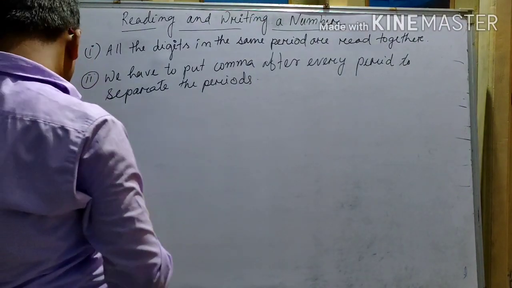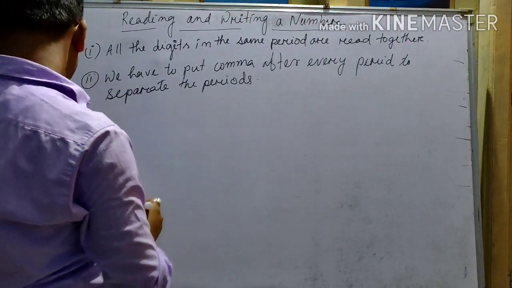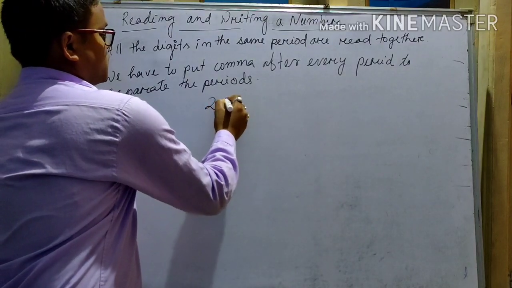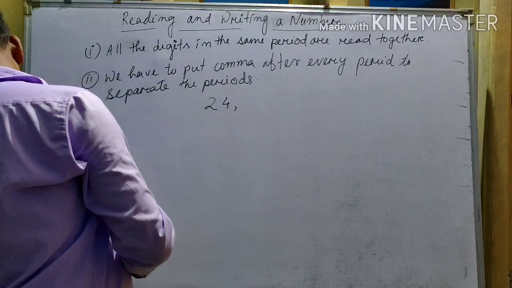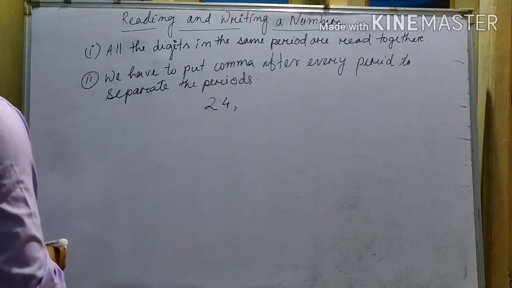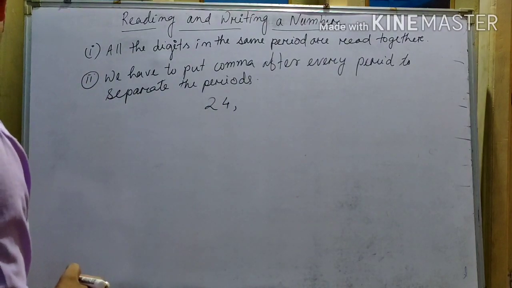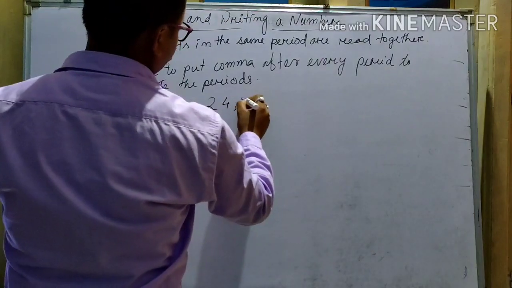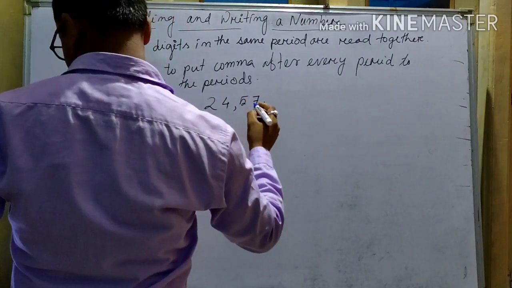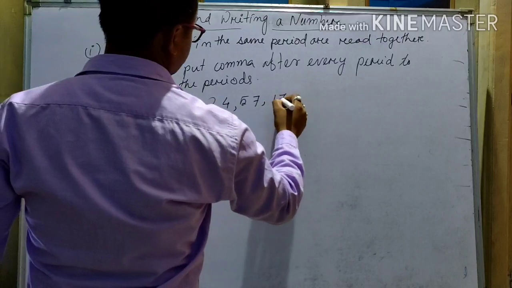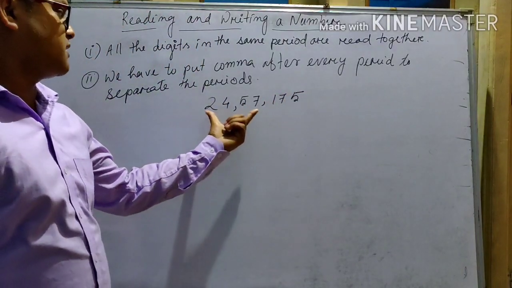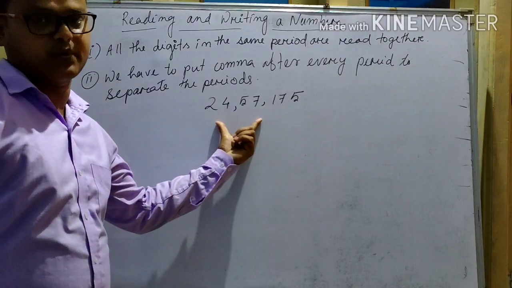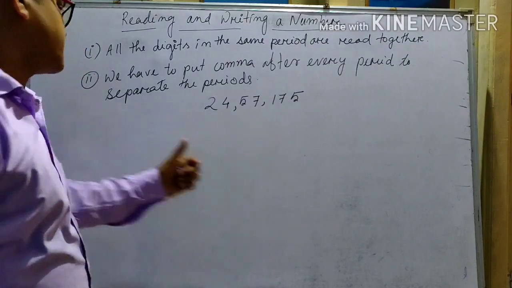Let's see an example. Suppose 24,57,175. You have to read this number in the Indian place value system. How do we read this?